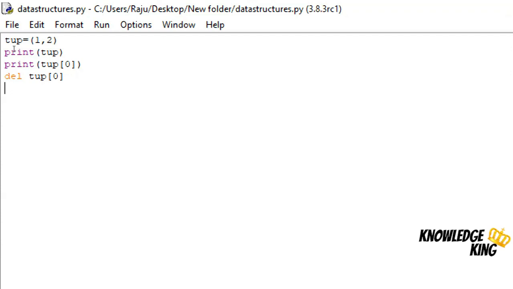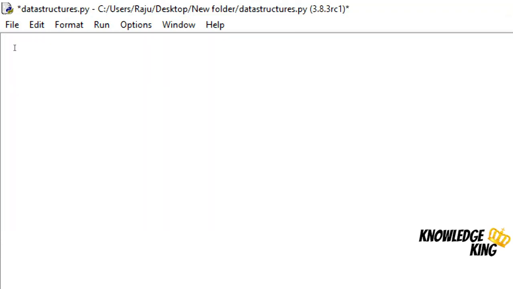Now we will see one more data structure called dictionary. A dictionary is nothing but a pair of values. It's a pair of key and value. It's the most useful and important data structure in the Python programming language.